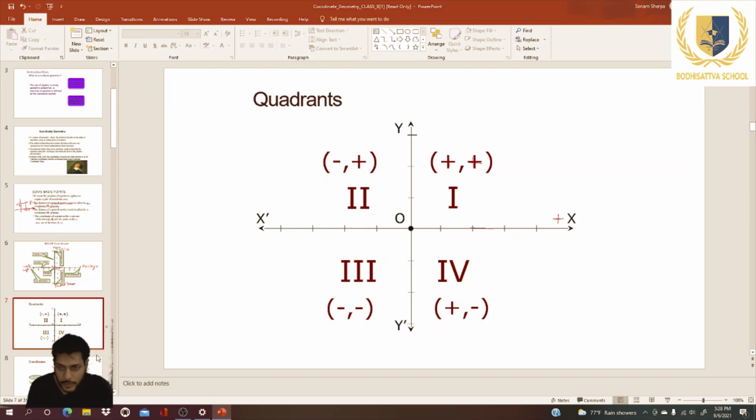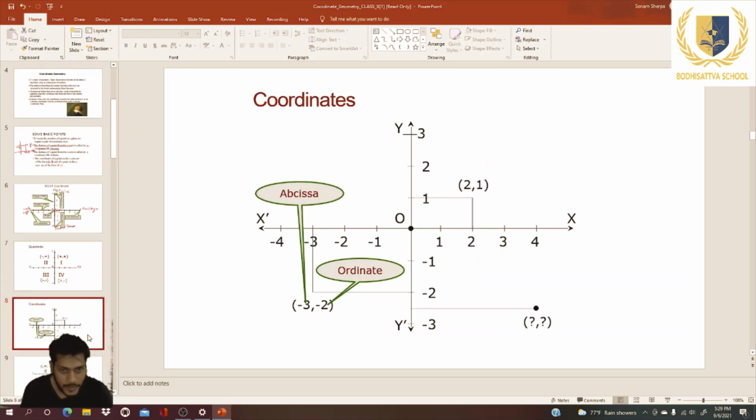If we talk about the fourth quadrant, here this is the plus x side, meaning the positive axis side, and this one is the negative axis of y, so the coordinate will be positive for x and negative for y. Next, we will observe more about this with examples.